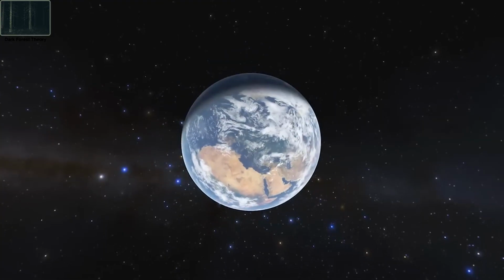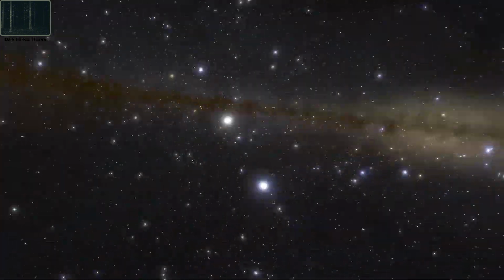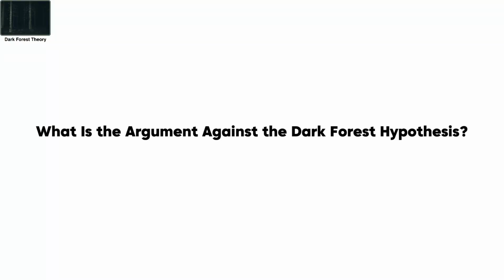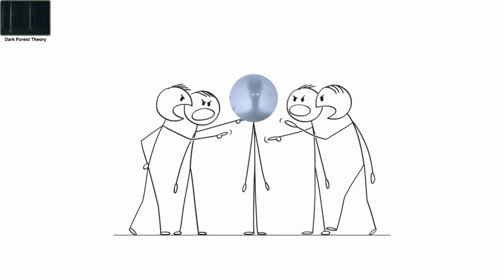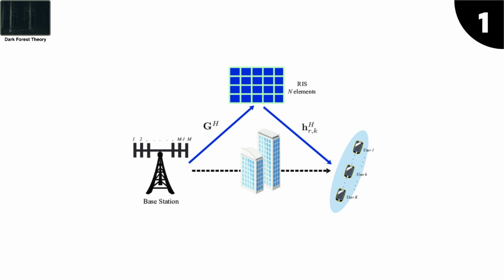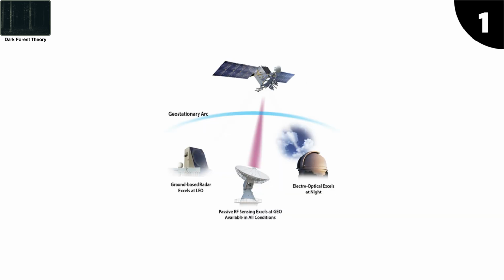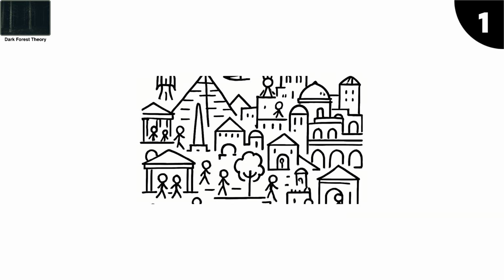In this view, the universe is a dangerous place where staying hidden is key to survival, which could explain why we haven't made contact. What is the argument against the dark forest hypothesis? The dark forest hypothesis faces criticism for several reasons. First, with today's advanced communication and detection technologies, it seems unlikely that a highly developed civilization could remain completely hidden.